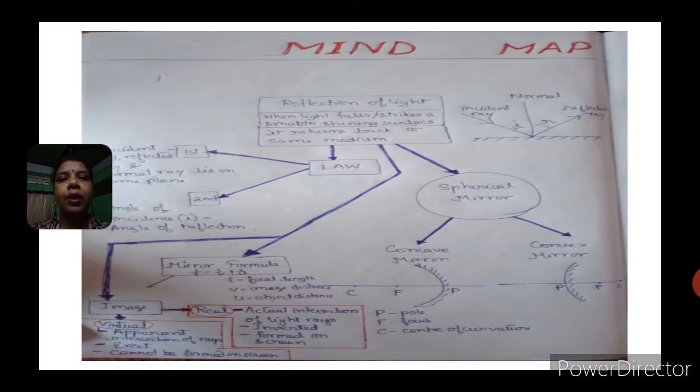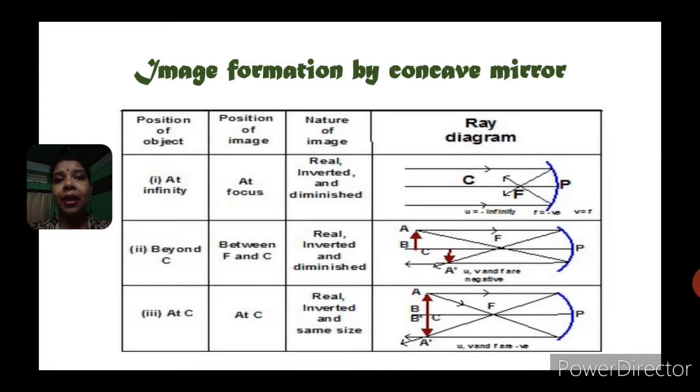Now let's have a look at spherical mirrors. We discussed the image formation by a concave mirror. In this part, we have studied the position of the object at different places, as well as where we will get the image and what the nature of the image will be. When the object is at infinity, we found that the image is at focus, which is a real, inverted image and diminished in size. We can use the term highly diminished here.